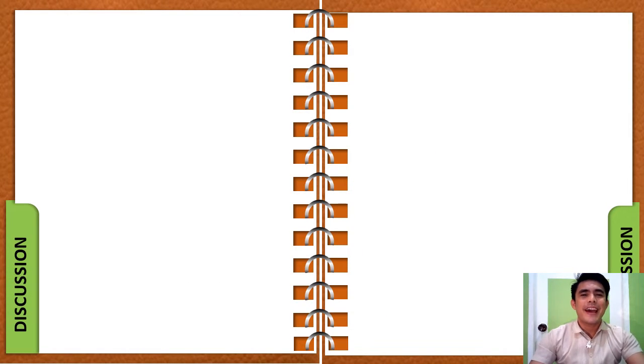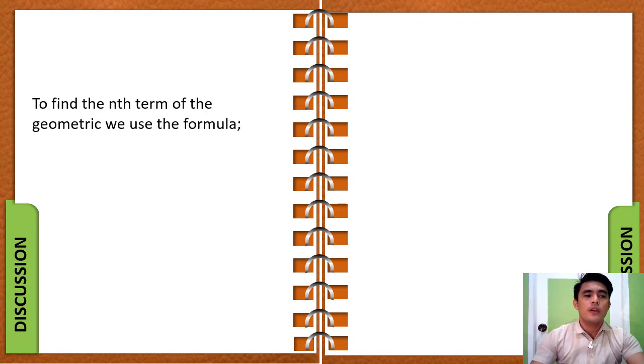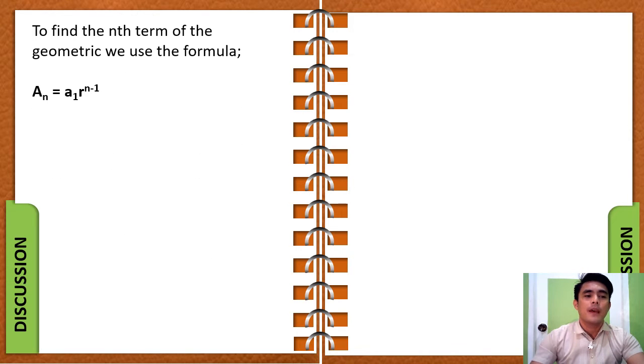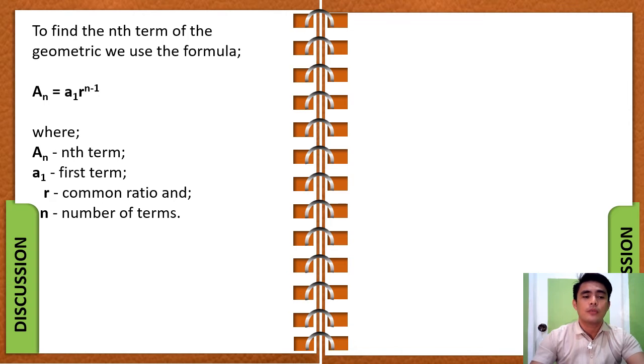Now what if we are asked to find the nth term of a particular geometric sequence? Then we are going to use this formula: a sub n equals a sub 1 times r to the exponent of n minus 1, where a sub n stands for the nth term, a sub 1 is the first term, r is the common ratio, and n is the number of terms.